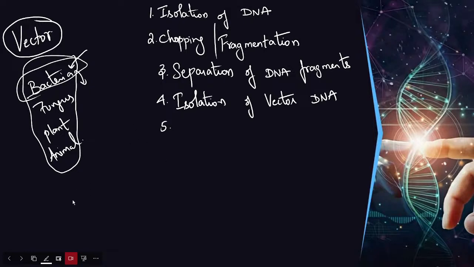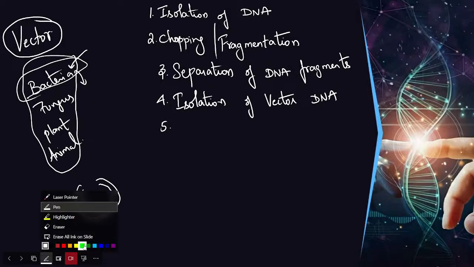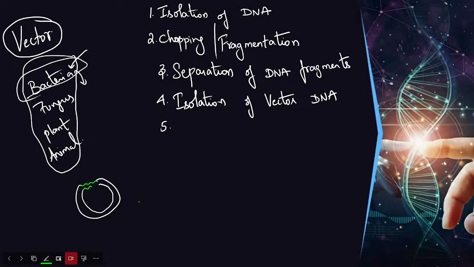Then the fifth one. For example, if this is a vector DNA, it's already a complete circle, and we need to add an extra gene. So we need to remove some small segment, and then we can add our gene of interest in this region, right? So we are going to use the same enzyme here. That enzyme will cut and remove the small fragment of DNA from this area. Let me draw it like that. For example, if this is the small part, it is removed from this area so that we can insert our gene of interest. So let's say this is the gene of interest.